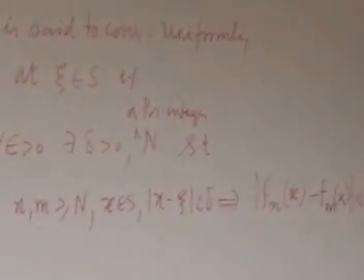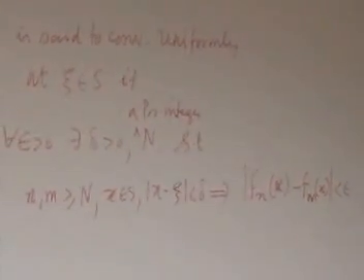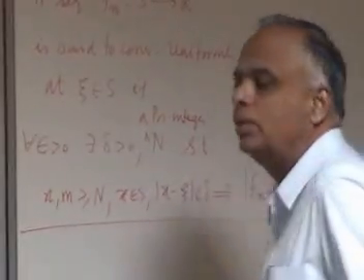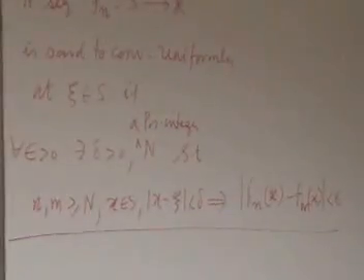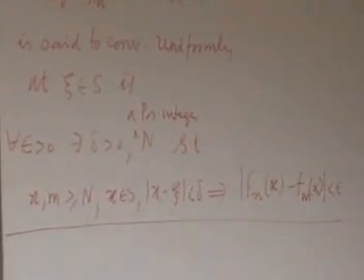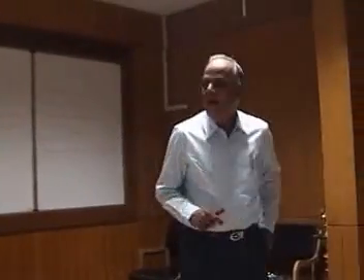Now, we can show that if you have a sequence of continuous functions, and it converges uniformly at the point xi, then at that point the limit function will be continuous. So let me write that.